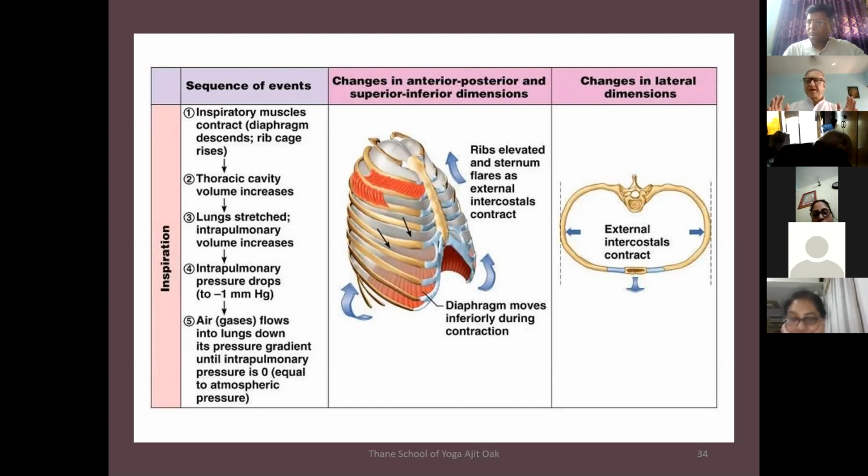And that's why yogic people, as you said, those who are doing their sadhana daily, the pranayama sadhana, even asana sadhana, any sadhana, their muscles are toned up in a better way as compared to other people. And that's why they can have that kind of extra expansion, extra intake of air, which will happen during pranayama. We'll discuss that when we discuss pranayama. But otherwise, normally, only this action will take place, only a 1 mm Hg difference of pressure in normal breathing.